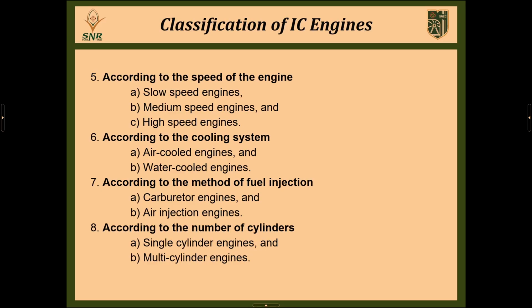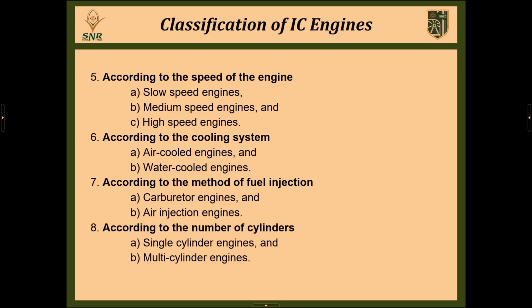So our main aim is to avoid overheating of the engine, so we use a cooling system. In this category we use 2 different types of cooling system: the first one is the air cooling system and the other one is the water cooling system.